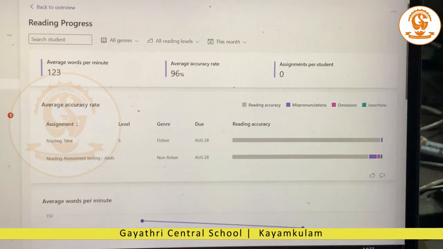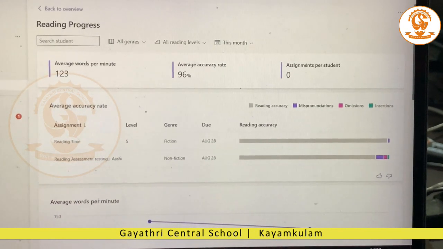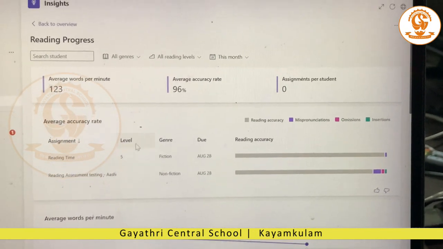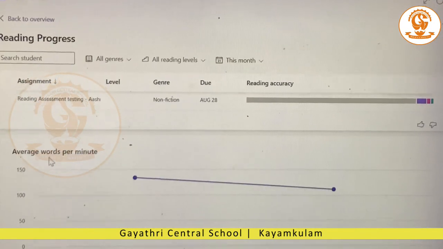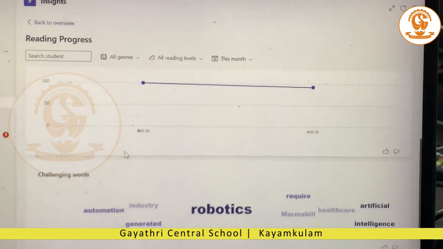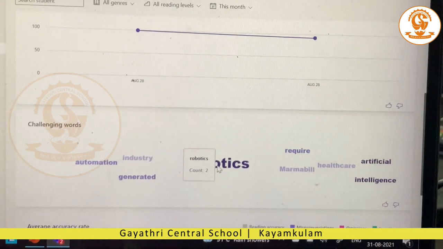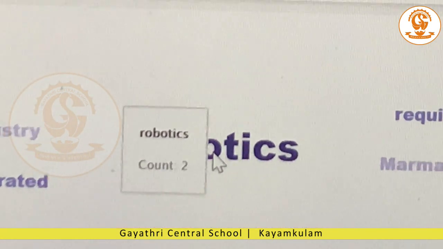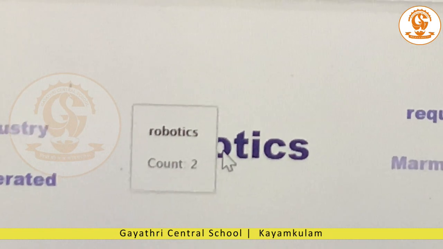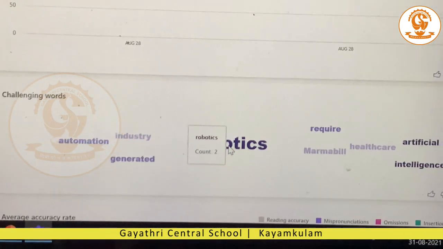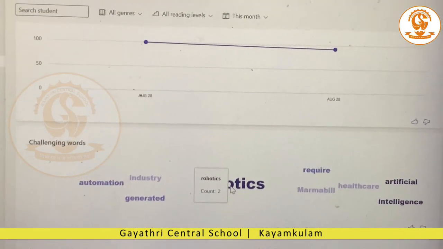The teacher can see the trends and data around metrics like the average accuracy rate, the average words per minute, and the challenging words. If I put the cursor here, it says that the child had pronounced robotics twice incorrectly, which means it was the most challenging word for the child.